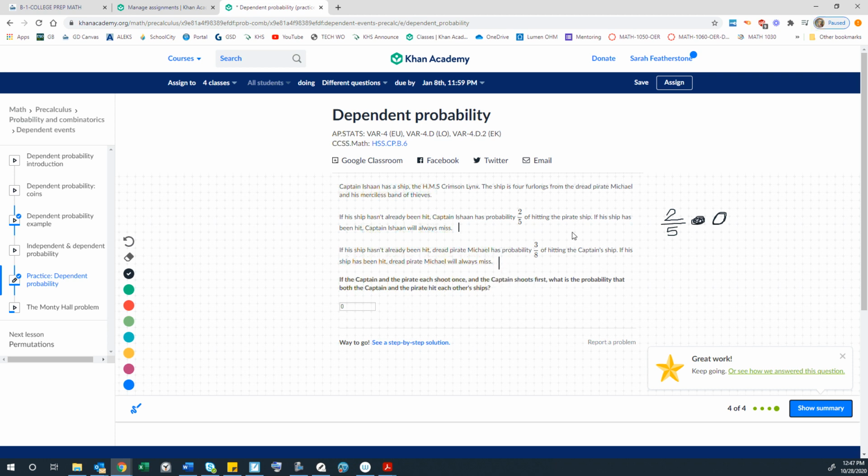And so multiplying that in doesn't change the value that was already determined. So for example, if we wanted the probability that the captain Ishan hits the pirate, then that would be a 2/5 chance. But then the probability that the pirate doesn't hit the captain, that would be a 100% chance. So we would take 2/5 times 1, and that probability would be 2/5.